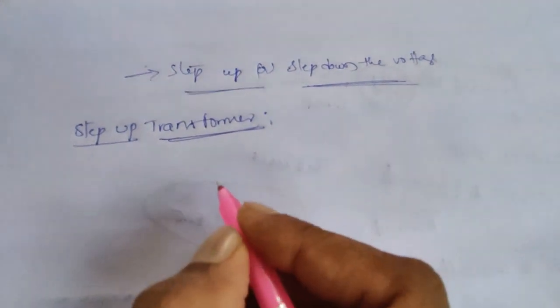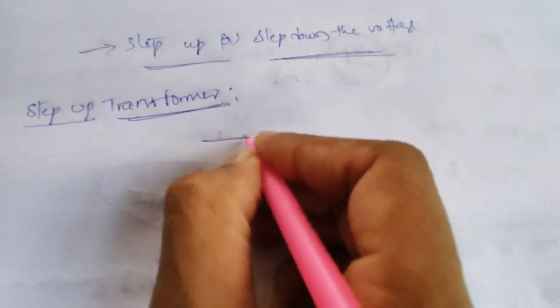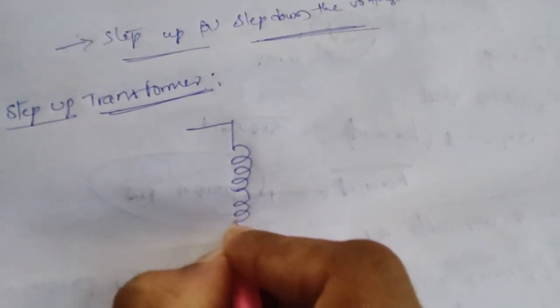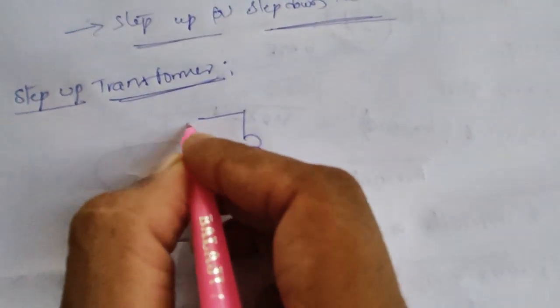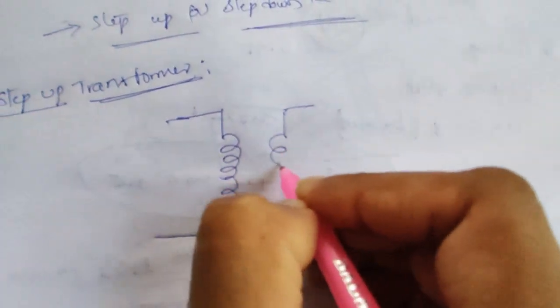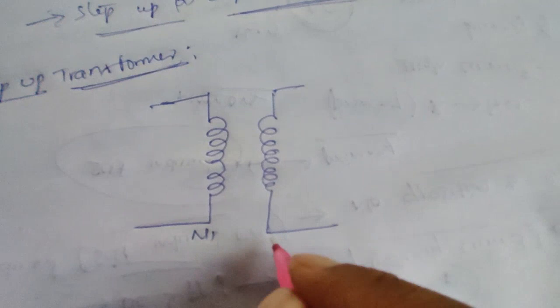You will understand very easily. Let us take one winding. This is the primary winding N1, and this one is the secondary winding N2.